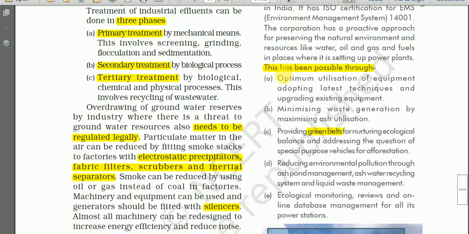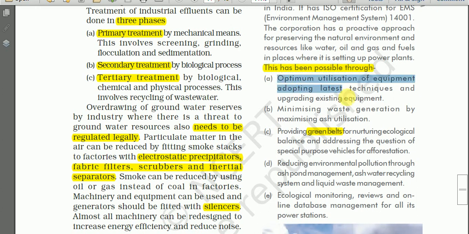This is how NTPC preserves the natural environment and resources like water and oil. It has been possible through the following steps.